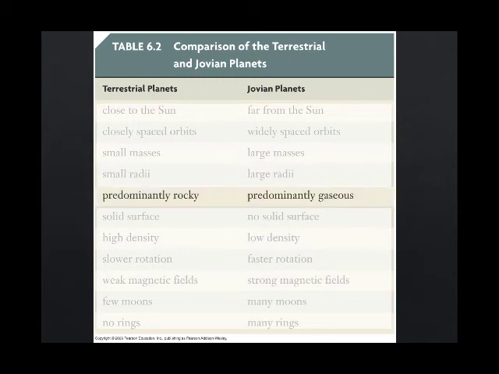The terrestrial planets are rocky, the Jovians are gaseous. The Jovian planets have no solid surface. That tells us that the Jovian planets have a very low density, and in fact that is the case, with densities near that of liquid water. Terrestrial planets rotate very slowly. The Jovian planets have very rapid rotation. Jovian planets have very strong magnetic fields, and in comparison they have a large number of moons, and all of the Jovian planets have planetary ring systems.